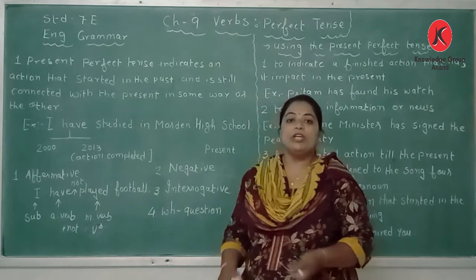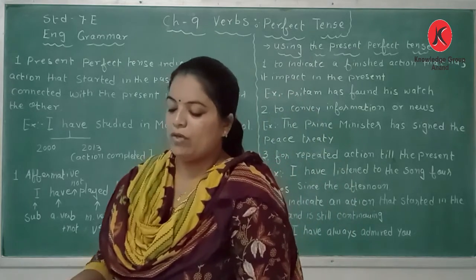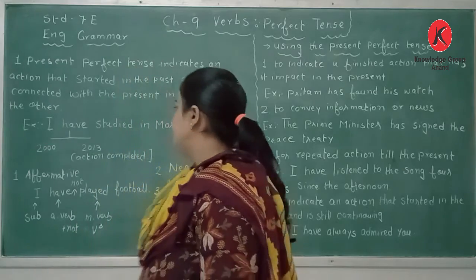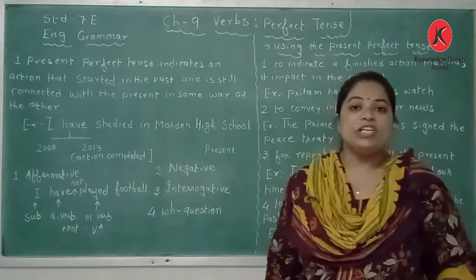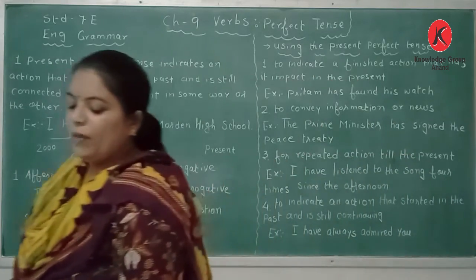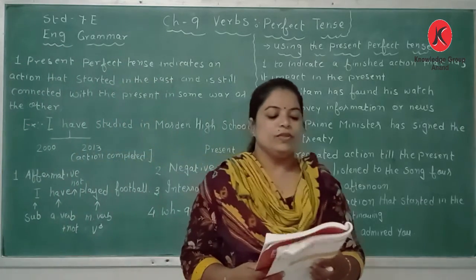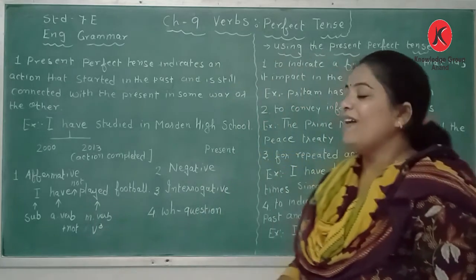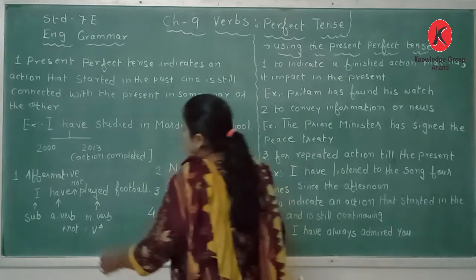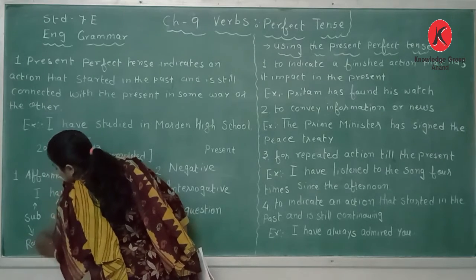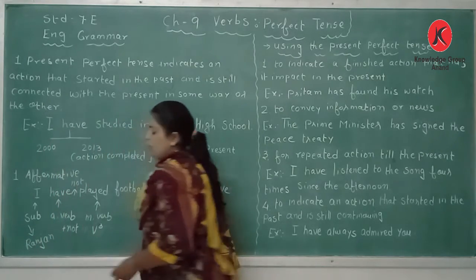Interrogative sentence. Now interrogative sentence. What is interrogative sentence? Okay, there we have to take, what we have to take? Have will change into has. What will happen here? Have will change into has. Now, here instead of I, we will take the name of a boy. So here we will take Ranjan. So the Ranjan is there.